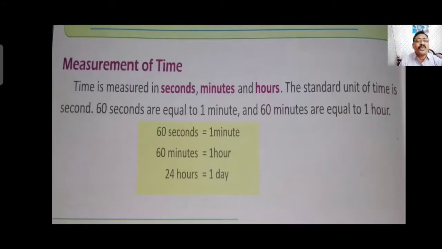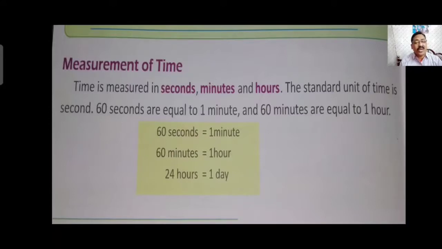First is the second, then comes minute, then comes hour. The standard unit of time is second. Second is considered to be the standard unit of time. 60 seconds makes 1 minute. 1 hour makes 60 minutes. You can see in this chart, 60 seconds equals 1 minute, 60 minutes equals 1 hour, and 1 day equals 24 hours.